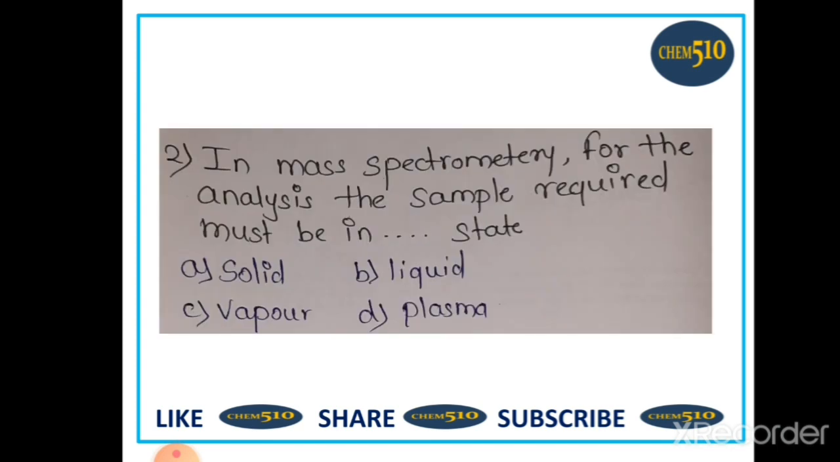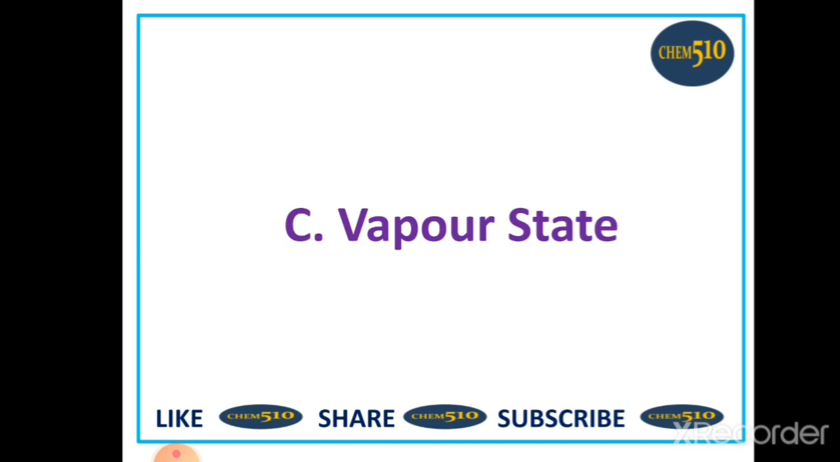Second, in mass spectrometry, for the analysis, the sample must be in dash dash state: A. Solid state, B. Liquid state, C. Vapor state, and D. Plasma state. So in mass spectrometry, the sample must be in vapor state. So option C is correct, which is vapor state.